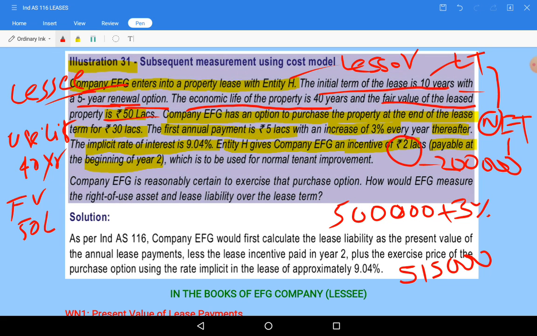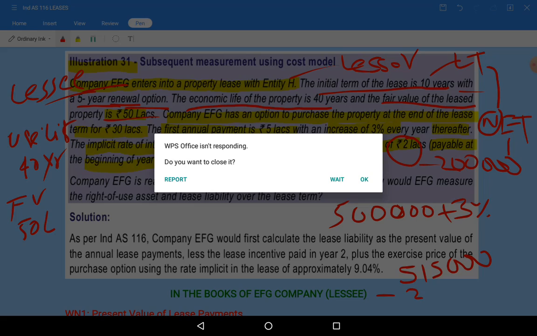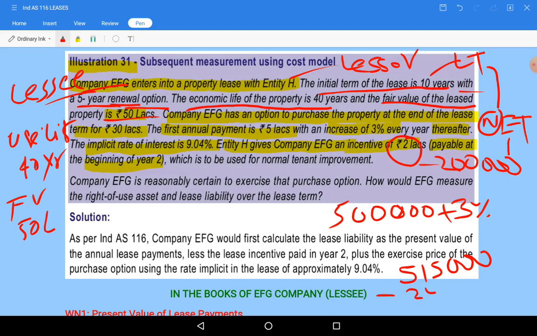If you deduct this value, it will become 3 lakh 15,000. I am writing it over here, however we will take these values while doing the problem also.